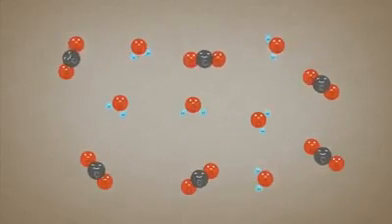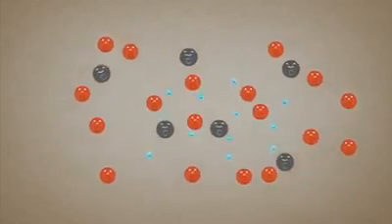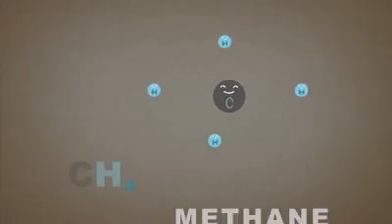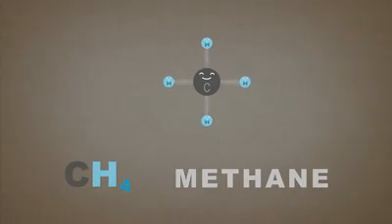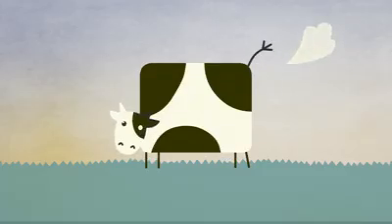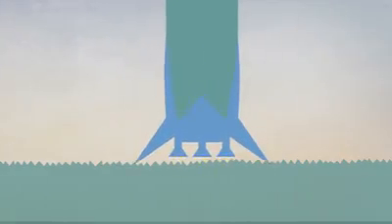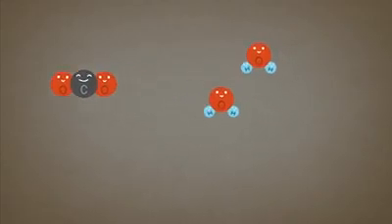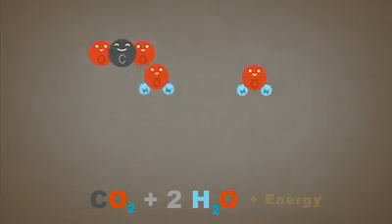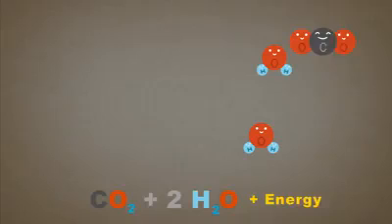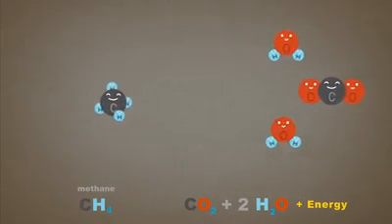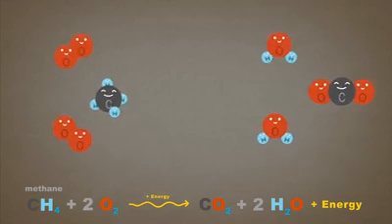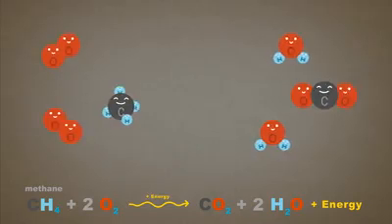Let's put a few of our atoms aside and try something a little more explosive. This here is methane, most commonly associated with cow flatulence, but also used for rocket fuel. If we add some oxygen and a little bit of energy, like you might get from a lit match, it combusts into carbon dioxide, water, and even more energy. Notice, our methane started with 4 hydrogen, and at the end, we still have 4 hydrogen, captured in 2 water